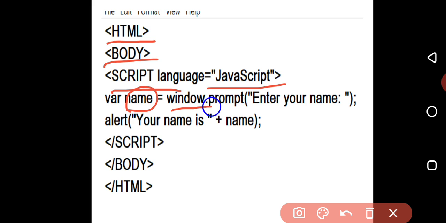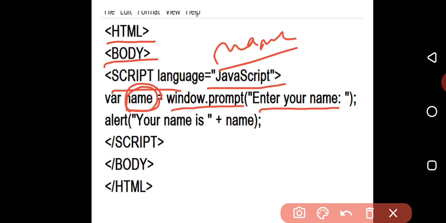Now, window.prompt, enter your name. What will happen? It will ask you to enter your name. When you enter the name, it is going to be stored in the memory location name, N-A-M-E. Name is a variable. What is a variable? A memory location where you can store some values for future use. So window.prompt asks you to enter a name, and you enter a name, and it has been stored here.